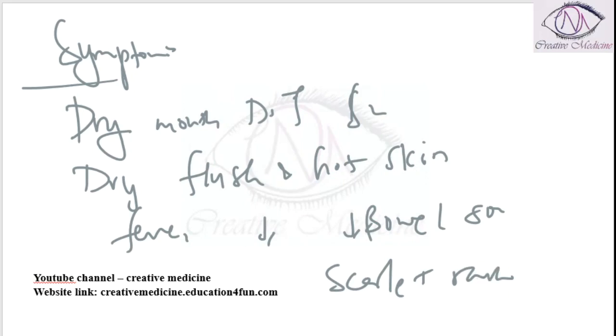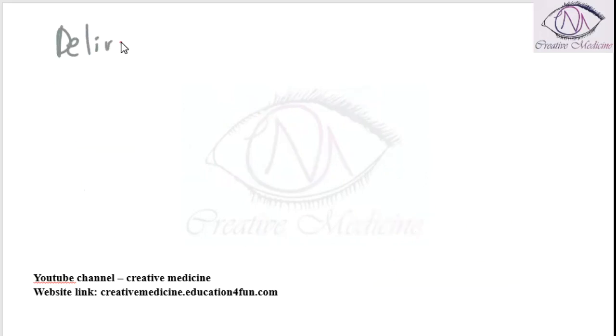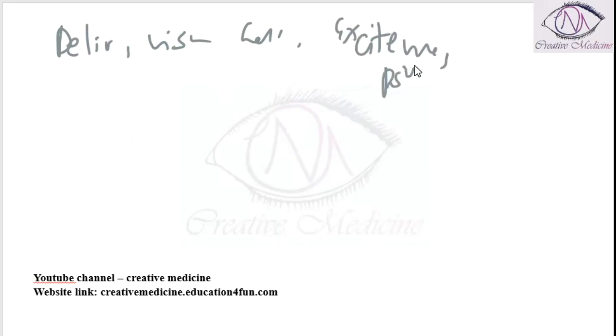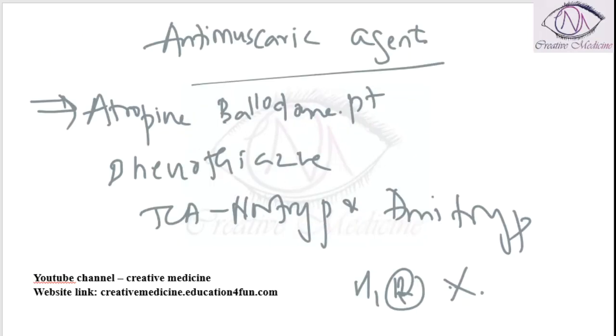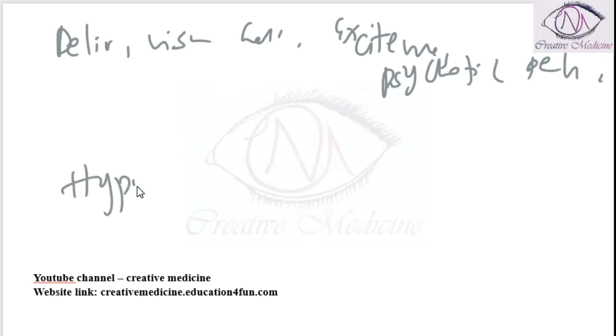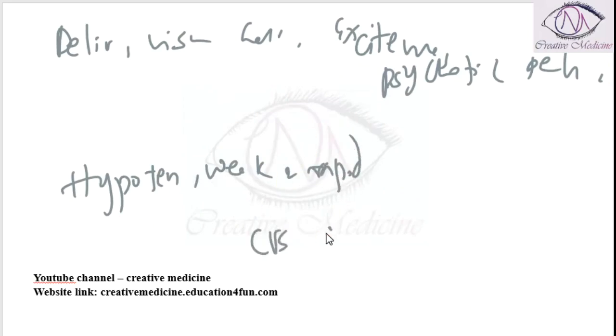The patient might present with CNS symptoms like delirium and visual hallucinations. There will be excitement, then psychotic behavior will be seen with ataxia. The patient will also present with hypotension, with weak and rapid pulse, cardiovascular collapse, and respiratory depression.